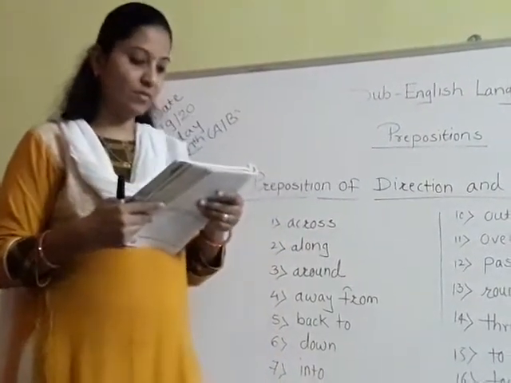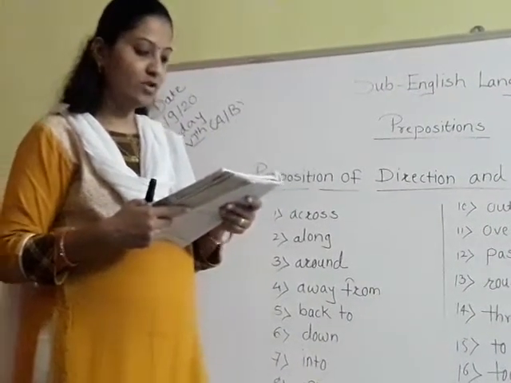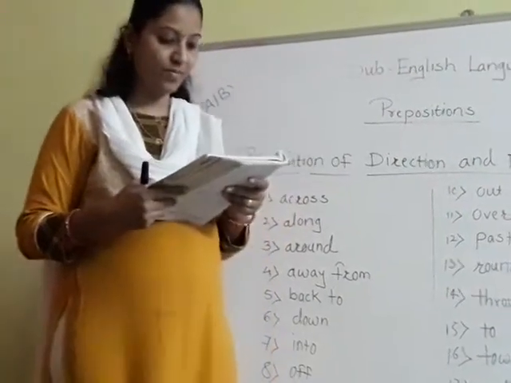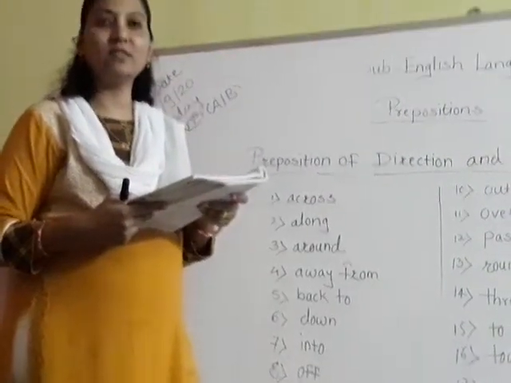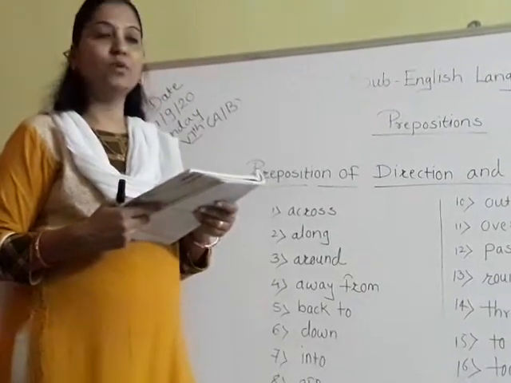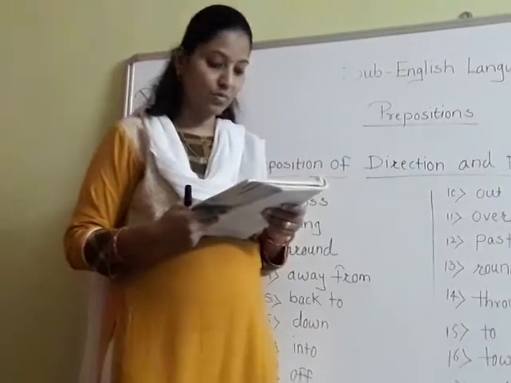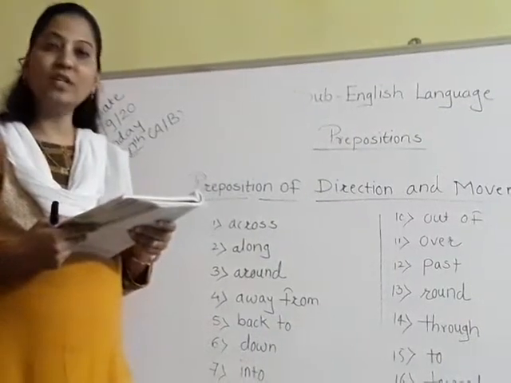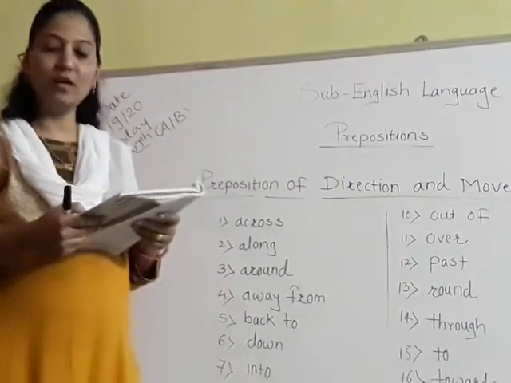around the playground, away from the policeman, back to the shop, down the hill, into the room, off the stage. She went off the stage. Onto the platform, out of the theatre, over the bridge, from one side of an open space to the other.